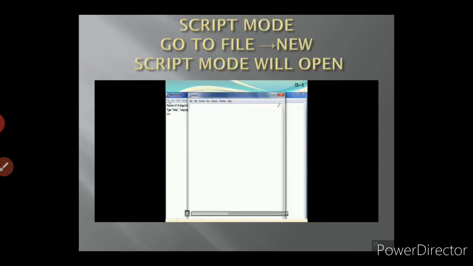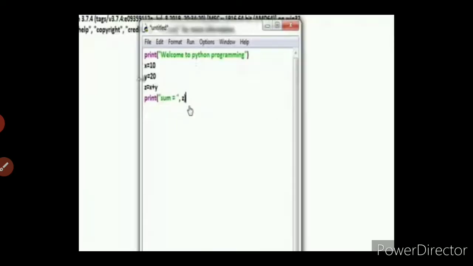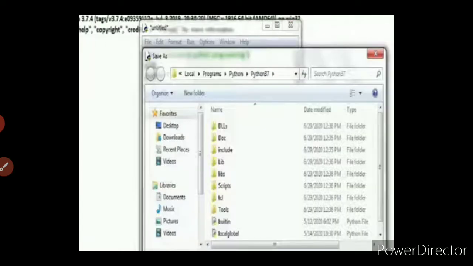Then the next mode is script mode. How will you open the script mode? In the command prompt, you have to go to the file menu and select the new option. So the screen will appear like this. Here you have to type your program coding. So in script mode, what are we going to do? We have to type the whole program. After that, you have to save the program along with the .py extension.